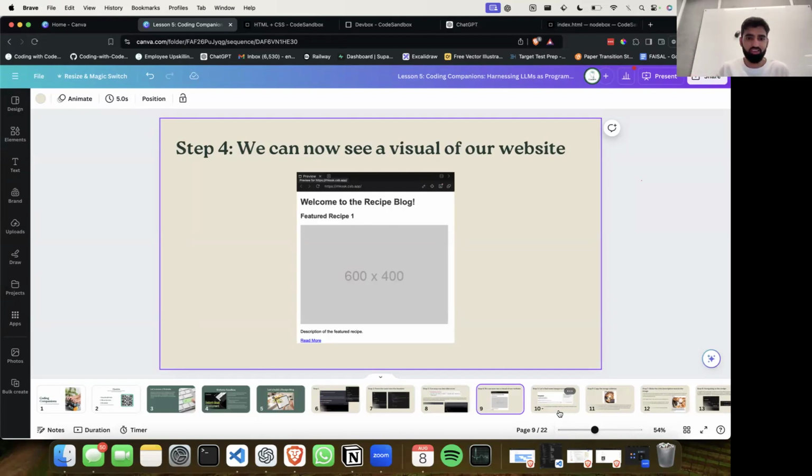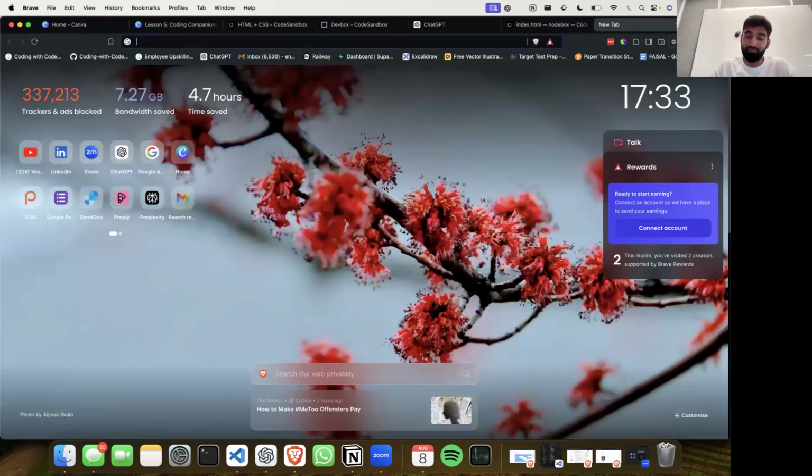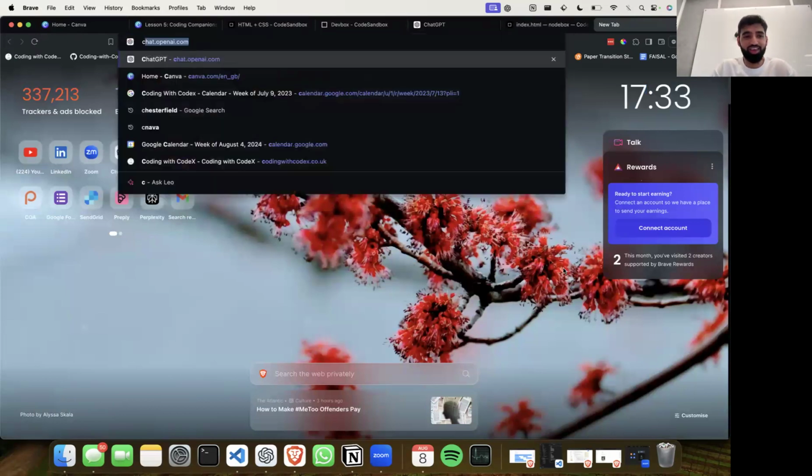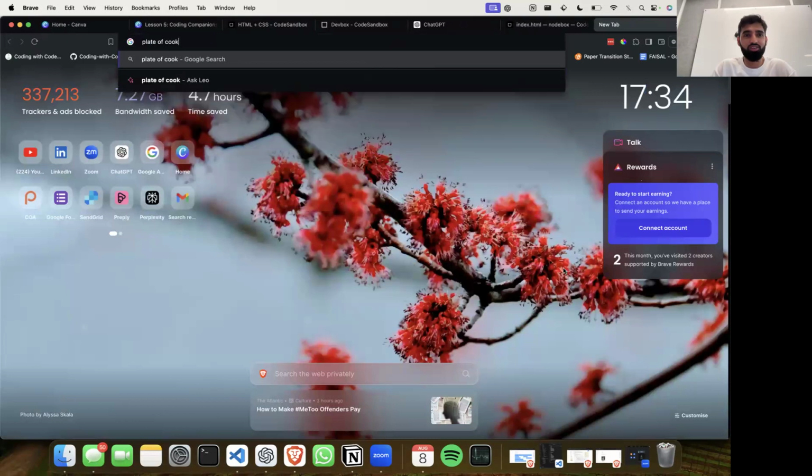And hey, the whole point of AI is to save us time. So let's think about whether we can go to Google and find somewhere that we can use. So if I just search, for the Americans here, I would say plate of cookies.